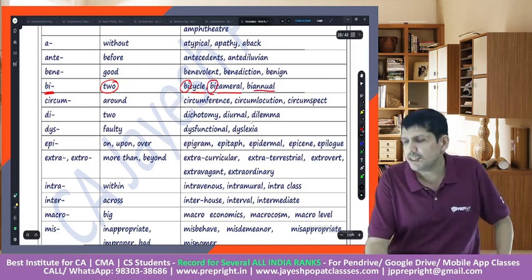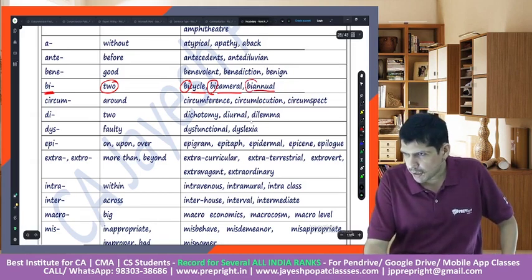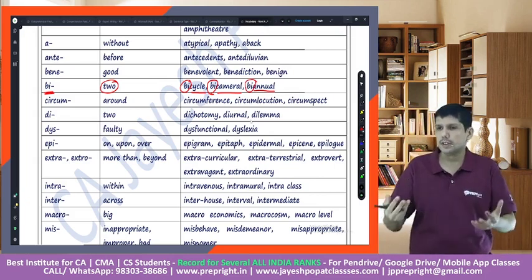Basically, annual is the word. Annual would mean once a year. If I add bi as a prefix, it will become biannual, meaning it will happen two times a year.